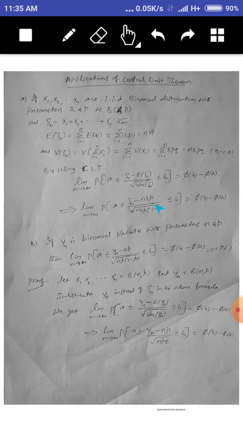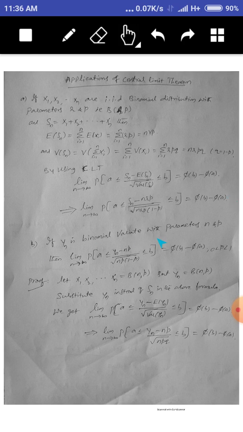That implies limit as n tends to infinity, probability a is less than or equal to Sn minus nrp divided by square root of nrp into 1 minus p, less than b, equals phi of b minus phi of a. Here we substitute the mean and variance of Sn. Understand? So this is the application of central limit theorem for binomial distribution.